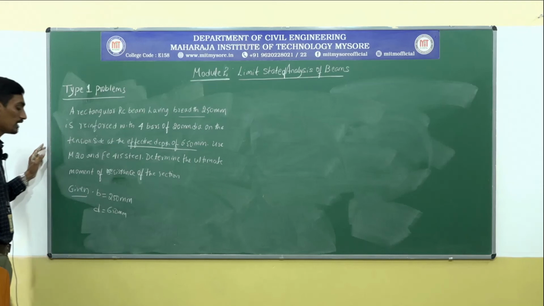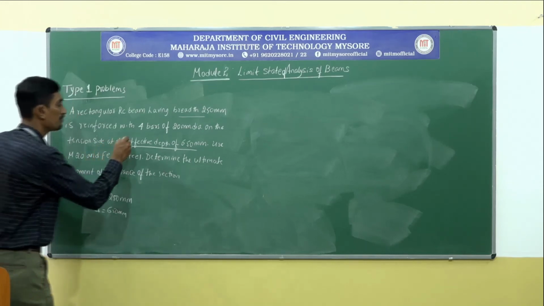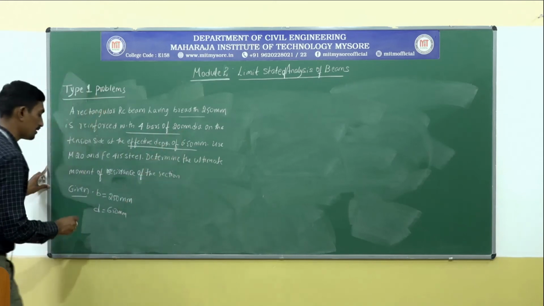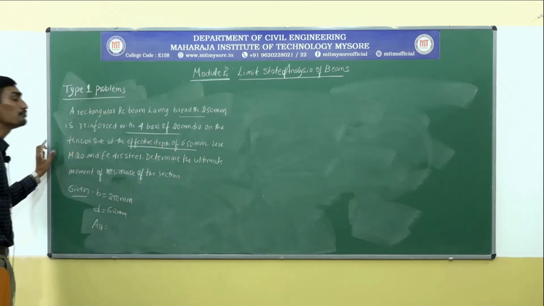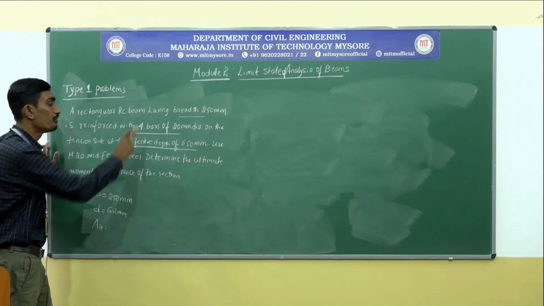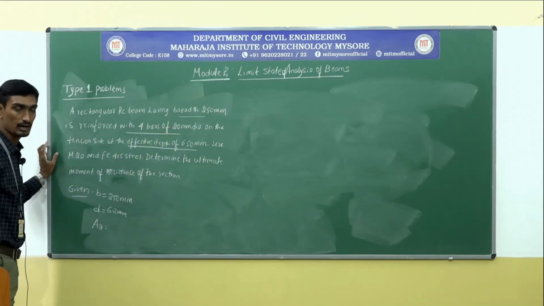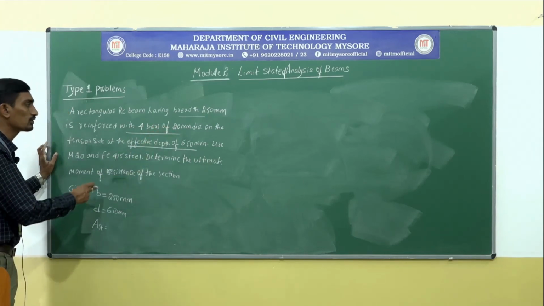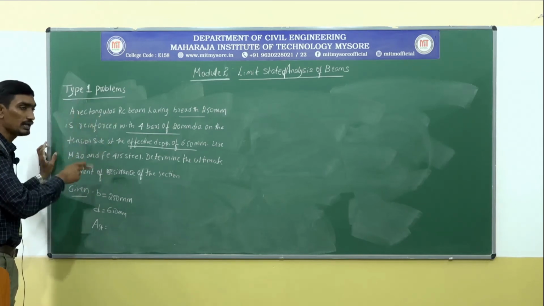I am going to draw the diagram now. Next, reinforced with 4 bars of 20 mm dia. They have been given in terms of number. That means we need to convert that diameter into area.